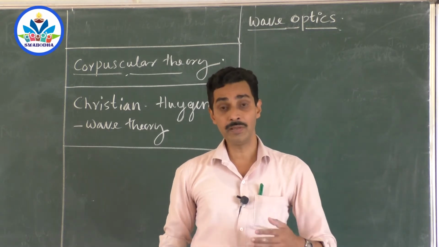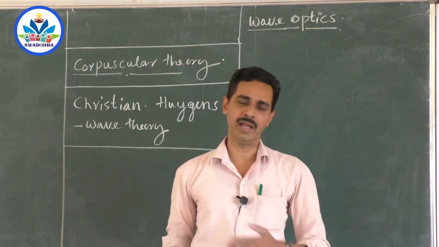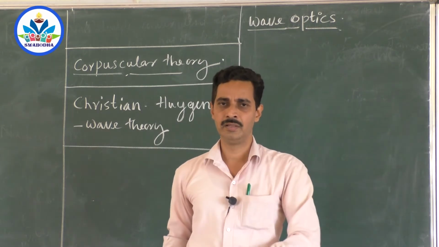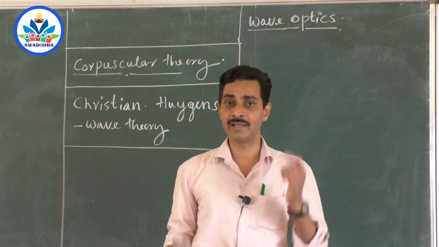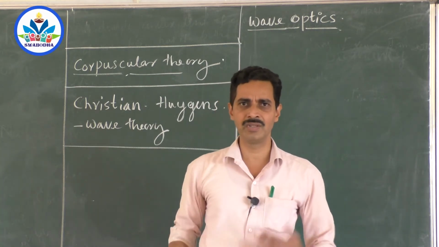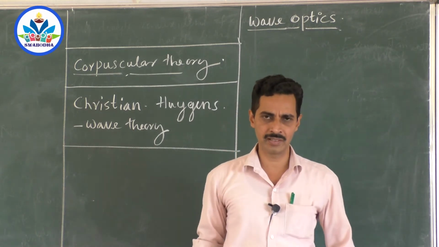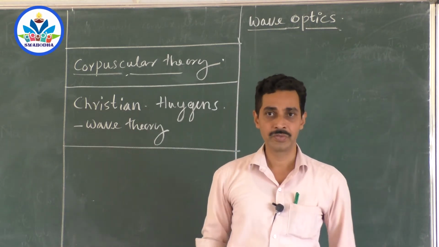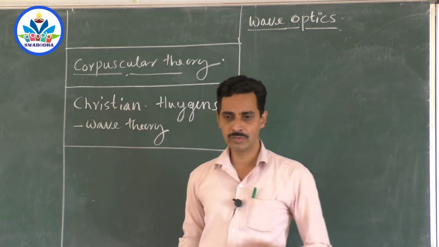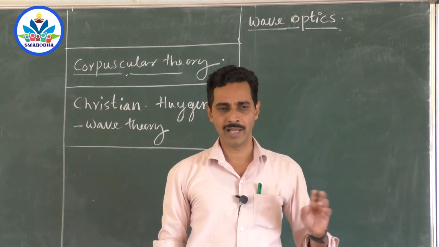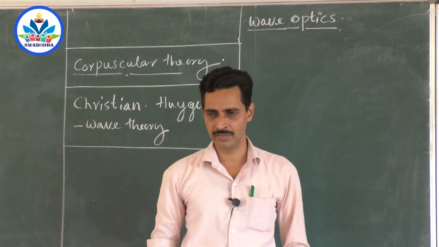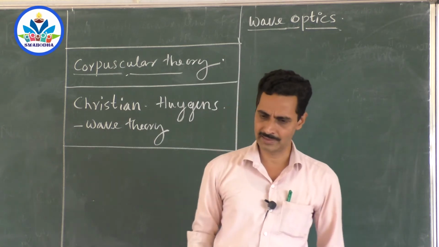Because people were having an idea that for any wave, medium is a very necessary factor. But without medium, light can travel. That was a practically observed fact, because from the sun we receive light, and major portion of the gap is vacuum. So light travels in vacuum. If Huygens says that light is a wave, how could light travel in vacuum? And that part of the question was not satisfactorily explained by Huygens. We will say what he says in a later stage.